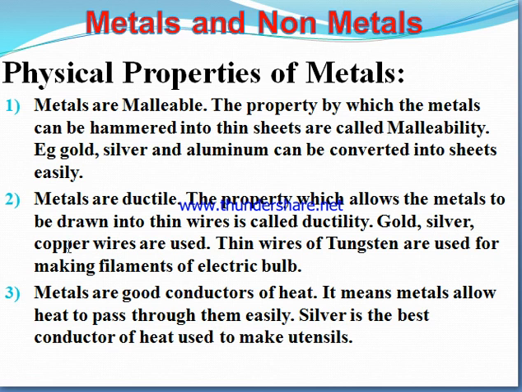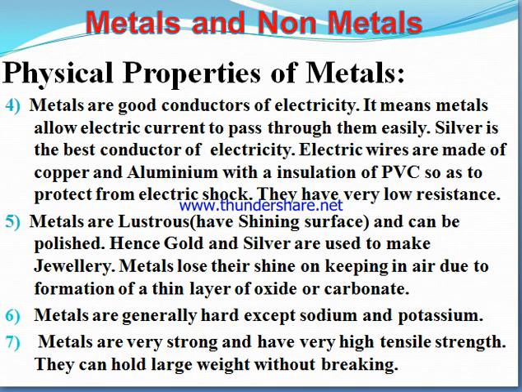Where are copper wires used? In our fitting wires, in houses, to supply electricity. Thin wire of tungsten is important; it is used for making the filament of an electric bulb. Metals are very good conductors of heat and electricity. Third point, they allow heat to pass through them very easily. Next, metals are good conductors of electricity; electric wires are made up of copper and aluminium.